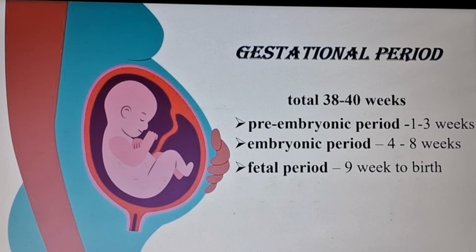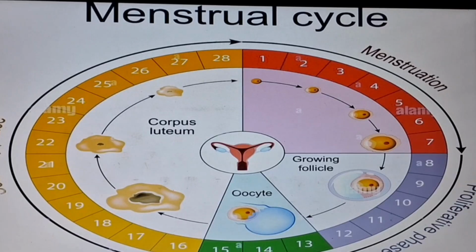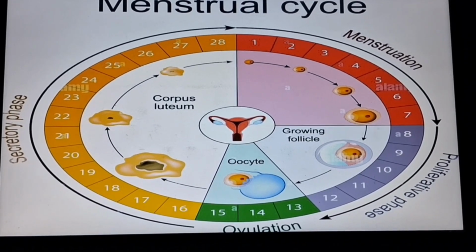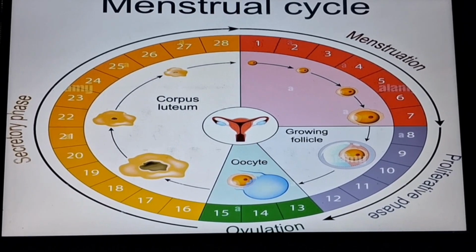The pre-embryonic period is 1 to 3 weeks, the embryonic period is 4 to 8 weeks, and the fetal period is 9 weeks to birth. Then next is the menstrual cycle. The menstrual cycle is a part of embryology. First, we will see the menstrual cycle phases: menstrual phase, proliferative phase, ovulation phase, and secretory phase.